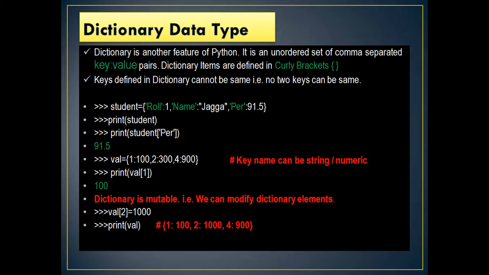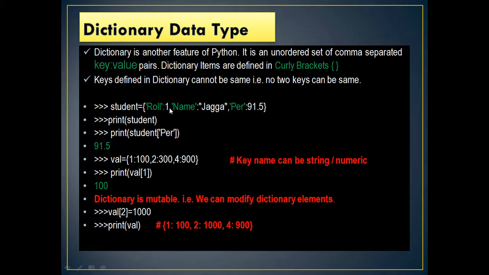See the example of the student dictionary here. Under the curly braces, roll is written in quotes, colon 1. Name is written in quotes, and the value is Jagga. See, name is covered under quotes, and Jagga is also covered under quotes.